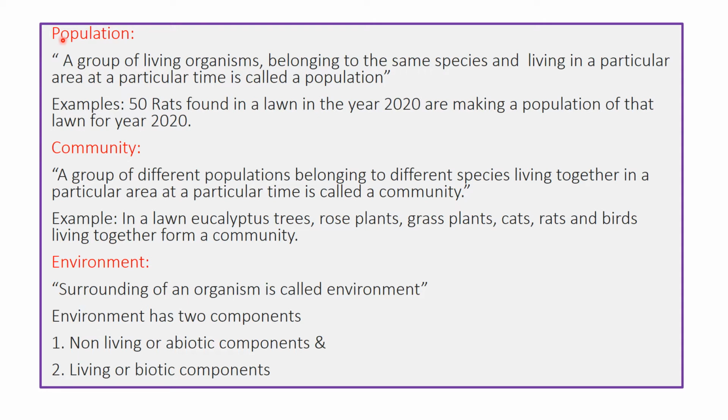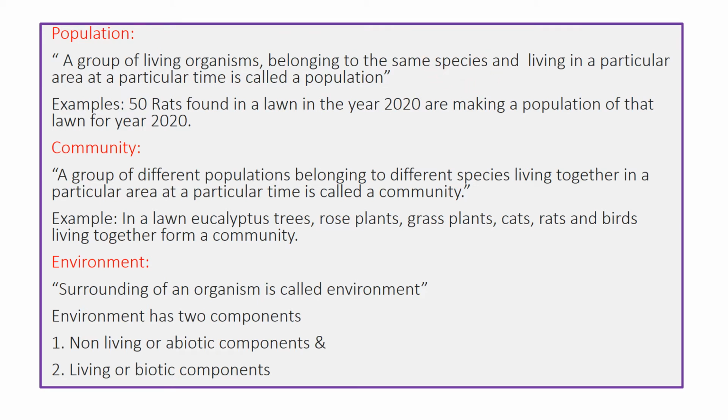The next term is population. Population is a group of living organisms which belong to the same species. Same species means all the living organisms present in that group have the same chromosomal number and have the ability to reproduce and produce fertile offspring. Even their offspring are also able to reproduce and produce fertile offspring. This group of living organisms which is able to interbreed and has the same chromosomal number is called species.